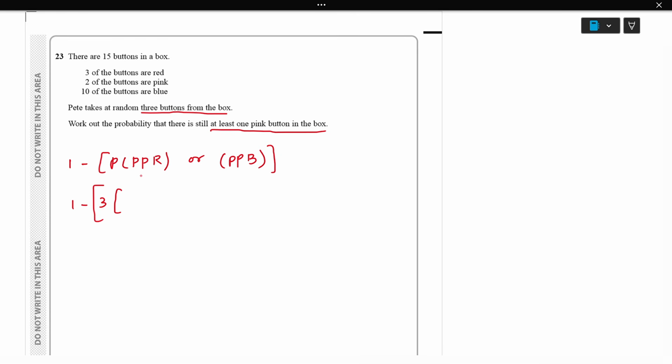For this one, first you are taking pink, which is 2 over 15, as there are 15 buttons. Second pink, now already 1 we took, so 1 is left, which is 1 over 14, times red, which is 3 over 13. Then the bracket closes, plus again 3 possibles, pink, pink, blue: pink is 2 over 15, second pink is 1 over 14, then blue, there are 10, so 10 over 13.